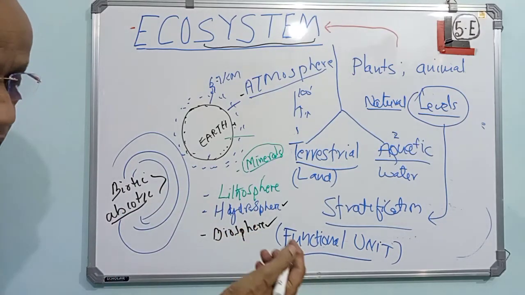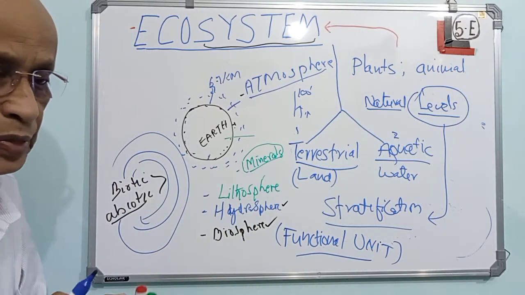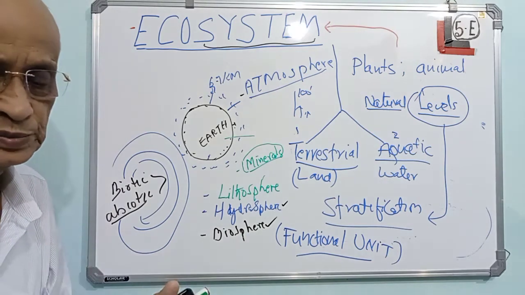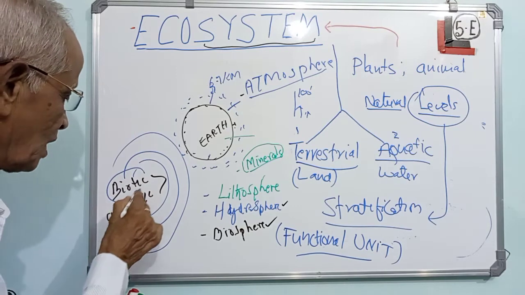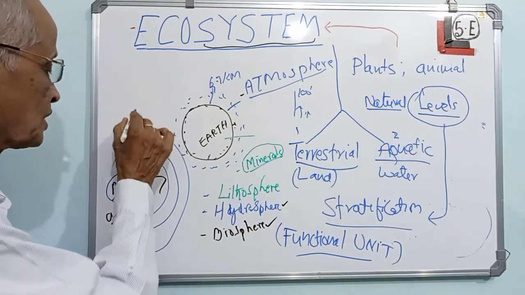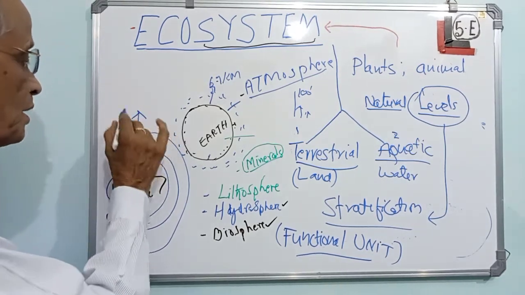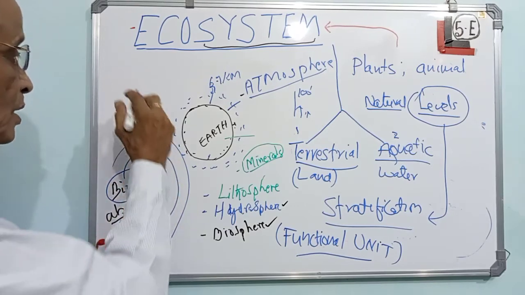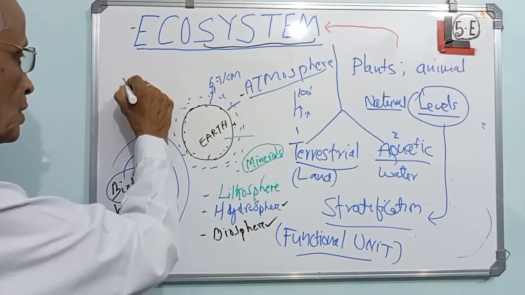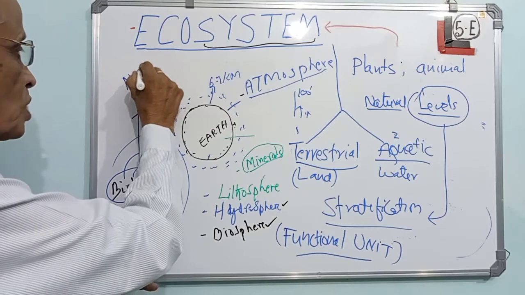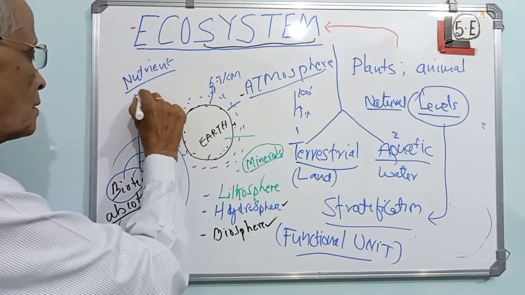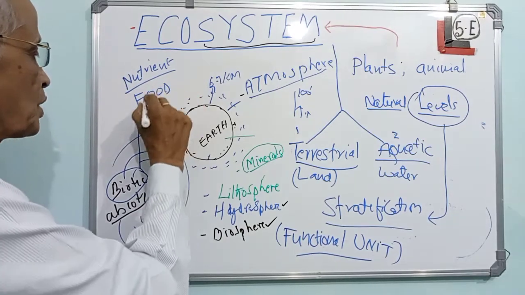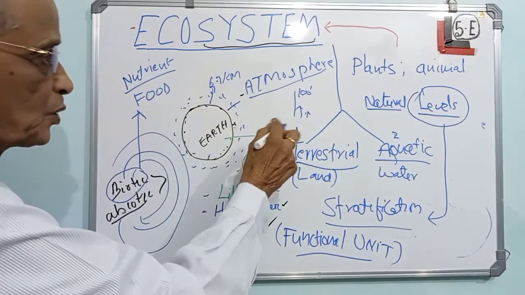And the fourth one will be the nutrient cycle, because when we think of biotic factors, they're all living. Living systems definitely require especially nutrients, what you call food. They require water, they require air.